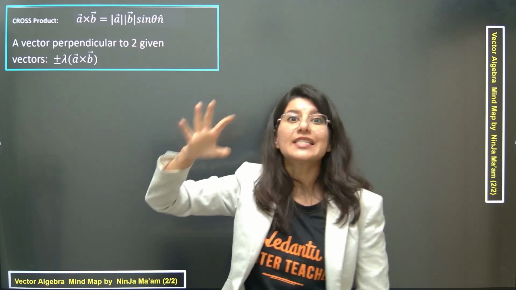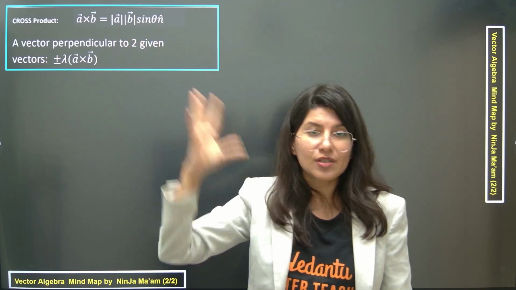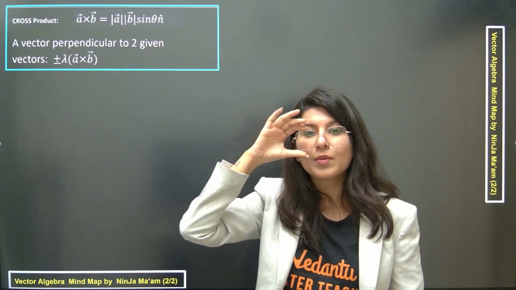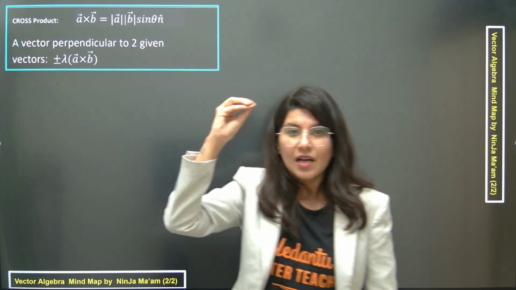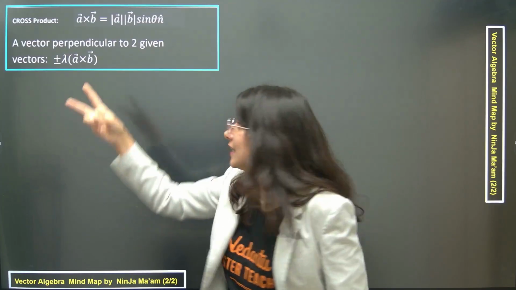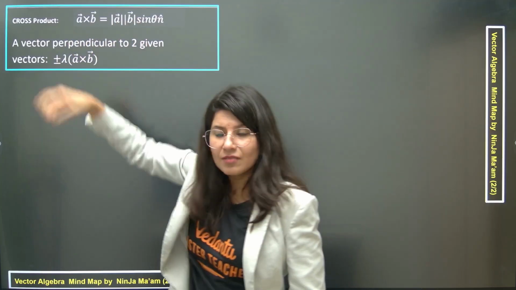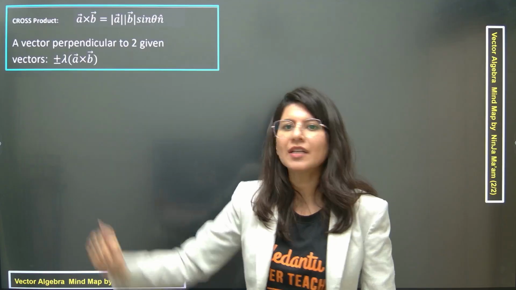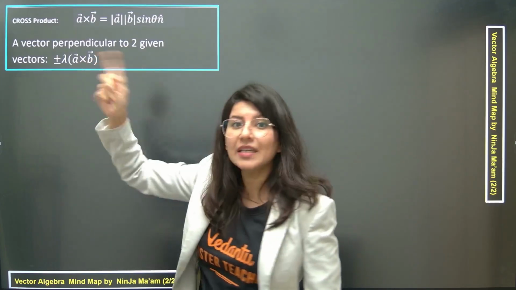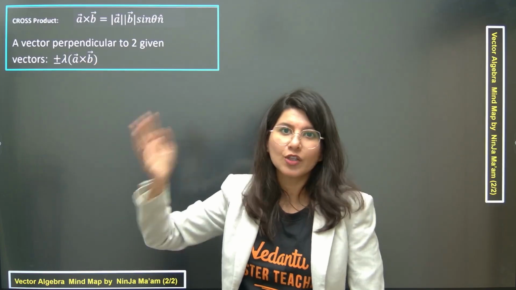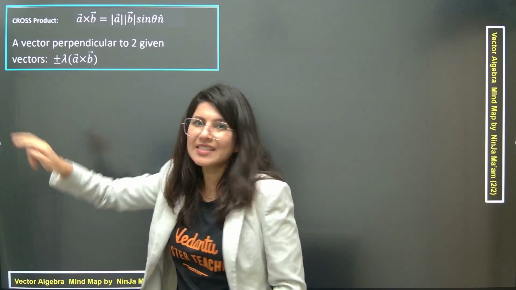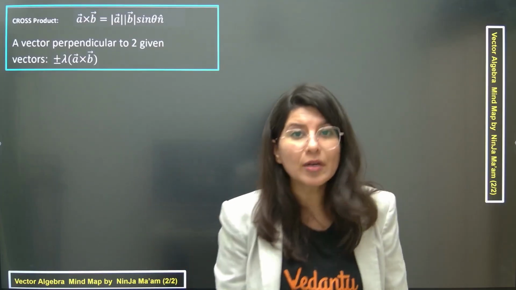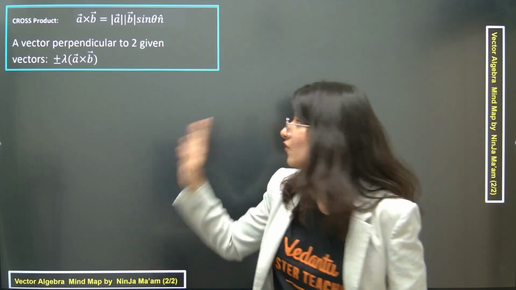So in the question itself, in a JEE Main question, I will show you, in the problem solving session we will do. A vector perpendicular to two given vectors: find out A cross B and tell this is the vector which is perpendicular to A and B. So A cross B is that vector which is perpendicular to A and B both, plus minus lambda, because you don't know about magnitude, you don't know about direction. So for generalizing it, take plus minus lambda.